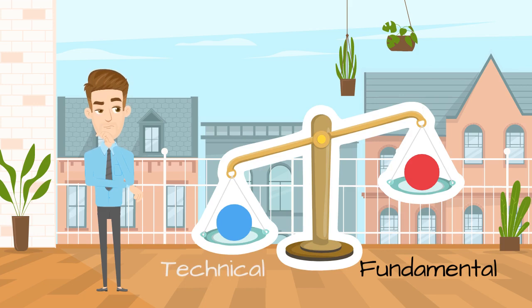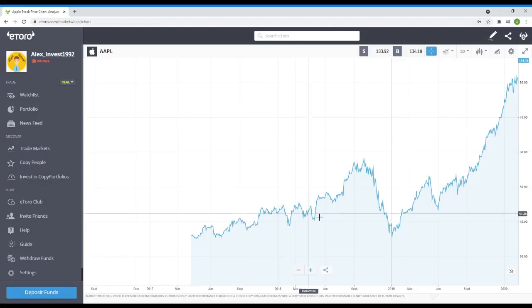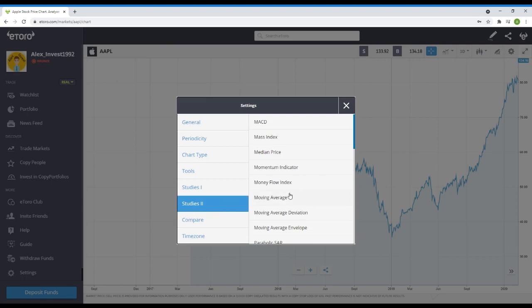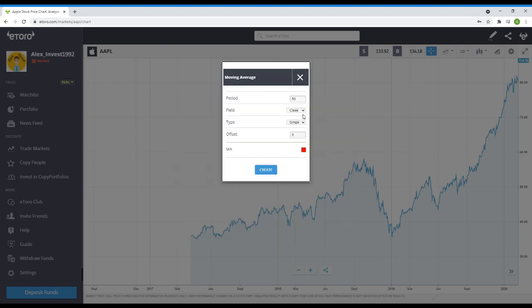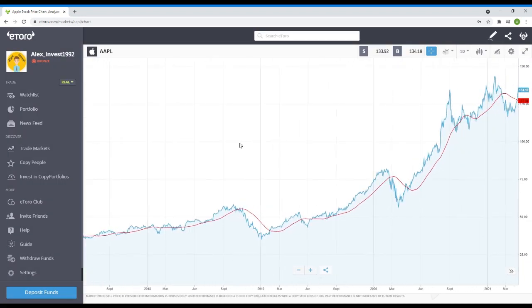Let's look closer. Moving averages. Let's say there is a stock oscillating over time. If we want to identify a trend that gets rid of that noise, the moving average is the right instrument. It can be easily added to the chart as shown in the video. Let's keep default settings for now. We got a red line which shows a smoother trend, calculated as the average of the last 50 prices, hence the name, moving average.